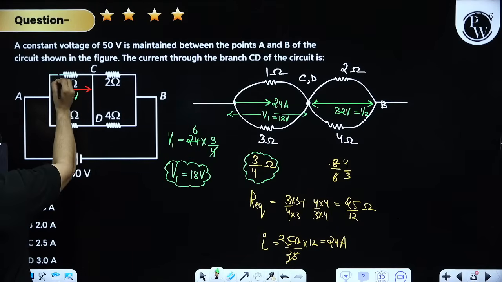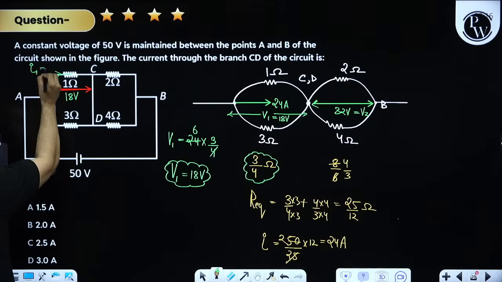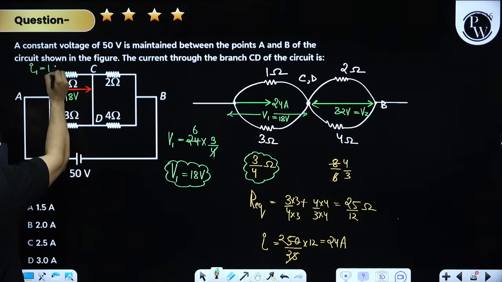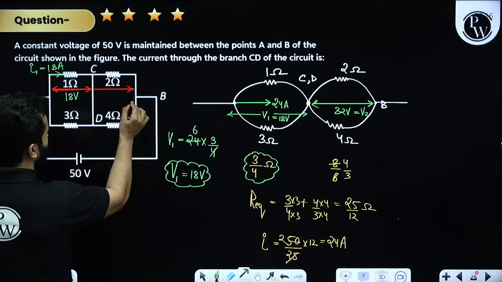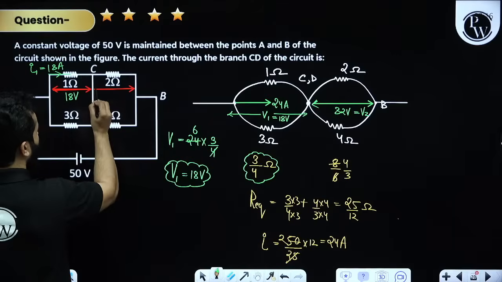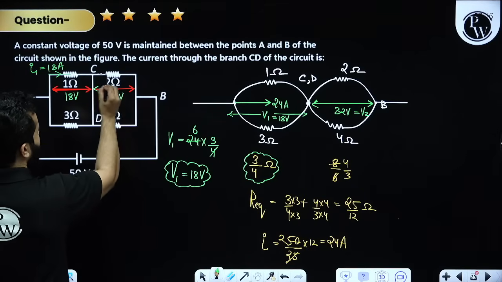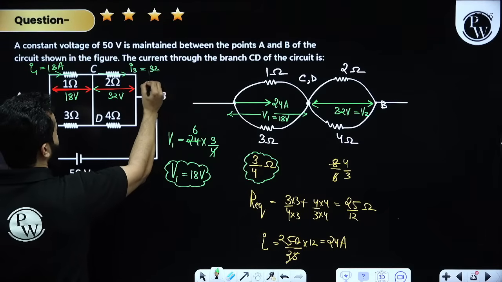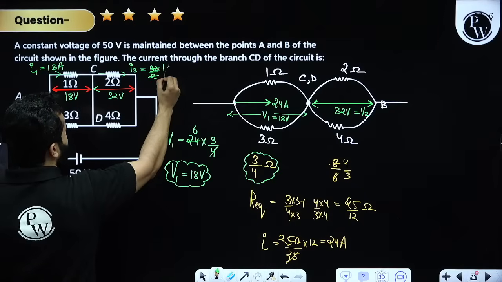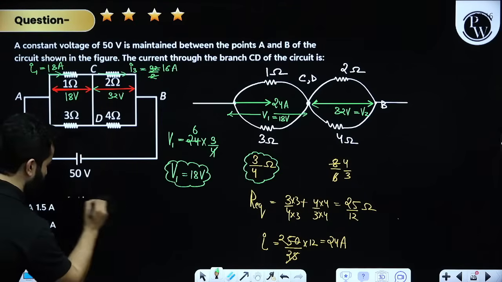So current flowing in this 1 ohm will be V divided by R, that means 18 ampere. Acha, voltage in this 2 ohm is 32 volt. That means current flowing in this, let's say this is I3. This is going to be 32 divided by 2. That means 16 ampere.